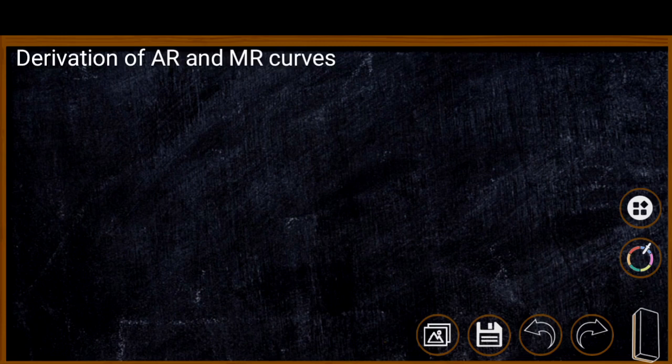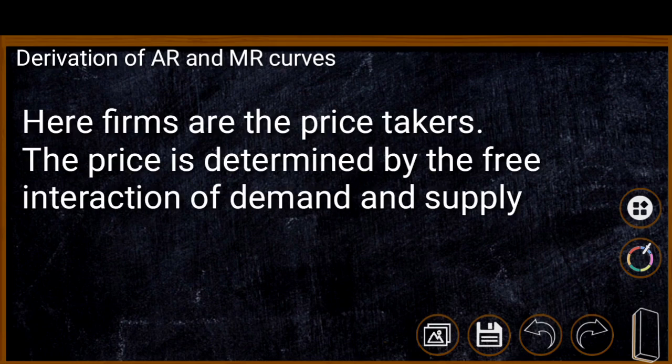Before entering into the details of the equilibrium, we need to derive the nature of the revenue curves, the average revenue and marginal revenue curves, of perfect competition. We know that a firm under perfect competition is a price taker, and therefore it is forced to follow the price fixed by the market. In the market, price is fixed by the interaction of demand and supply.